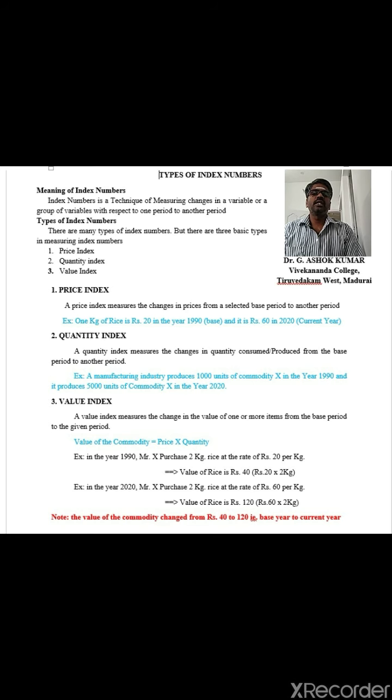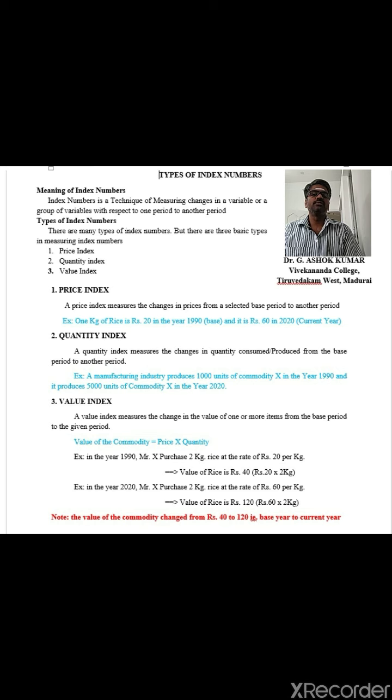Next we can go to the third one, that is value index. Here we have to use a formula to calculate value. The value of the commodity is equal to the price of the commodity multiplied by the quantity purchased by the consumer or producer. So value index is also the study of changes of value from one period to another period, that is base period to current period.